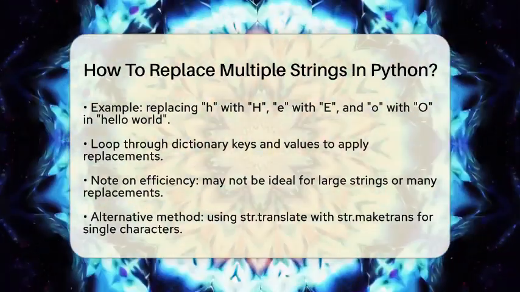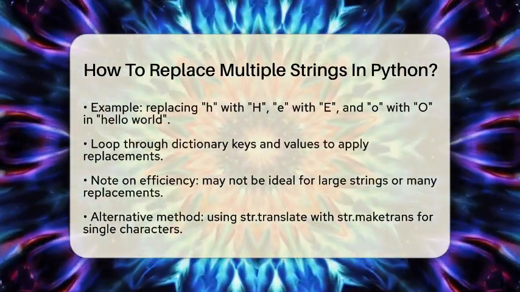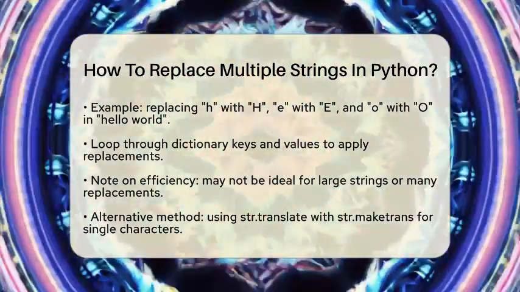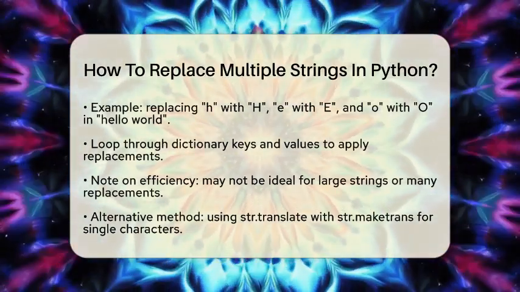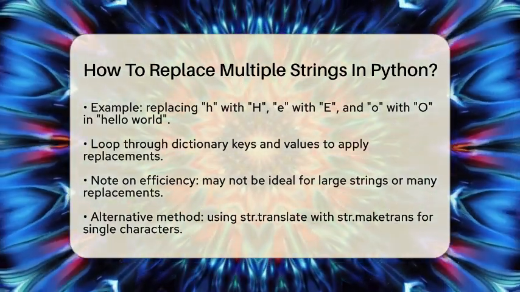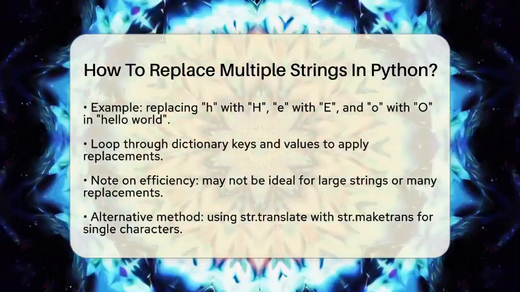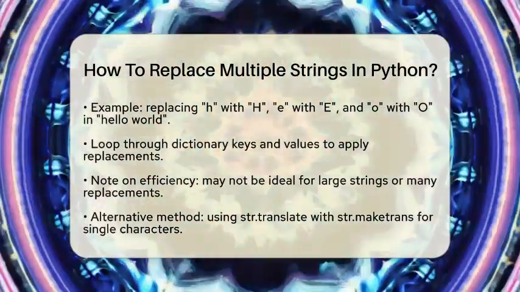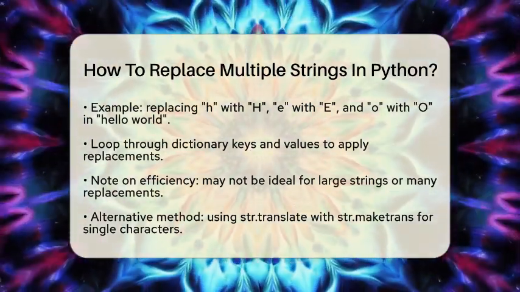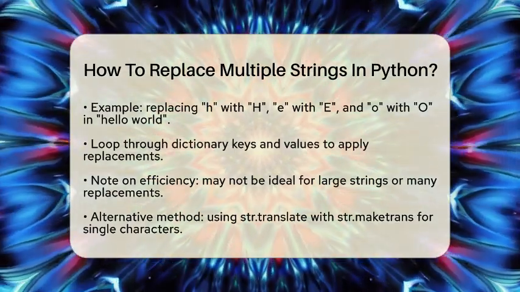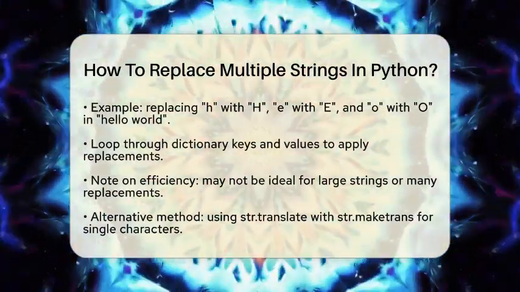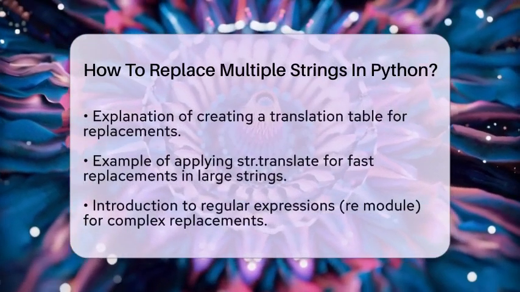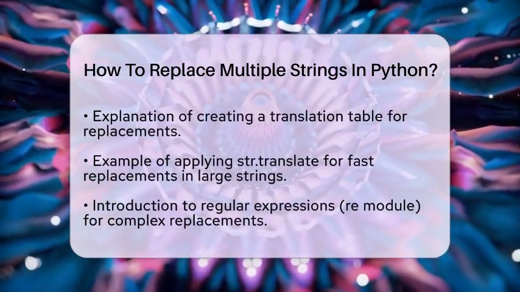If you are looking to replace multiple single characters, there's a more efficient method using str.translate along with str.maketrans. This method creates a translation table that maps each character to its replacement. For example, with the same text, "Hello World," you can create a translation table and apply it in one go. This method is particularly fast and works well even with large strings.